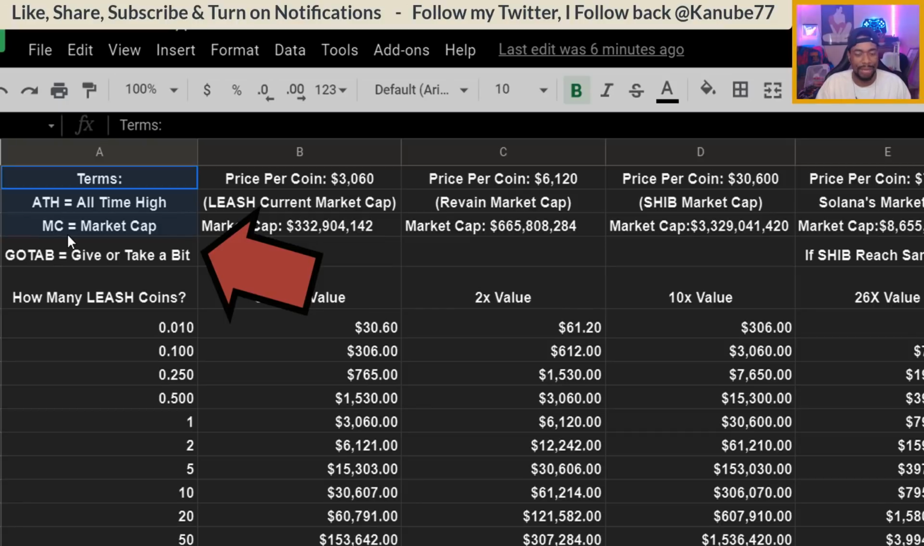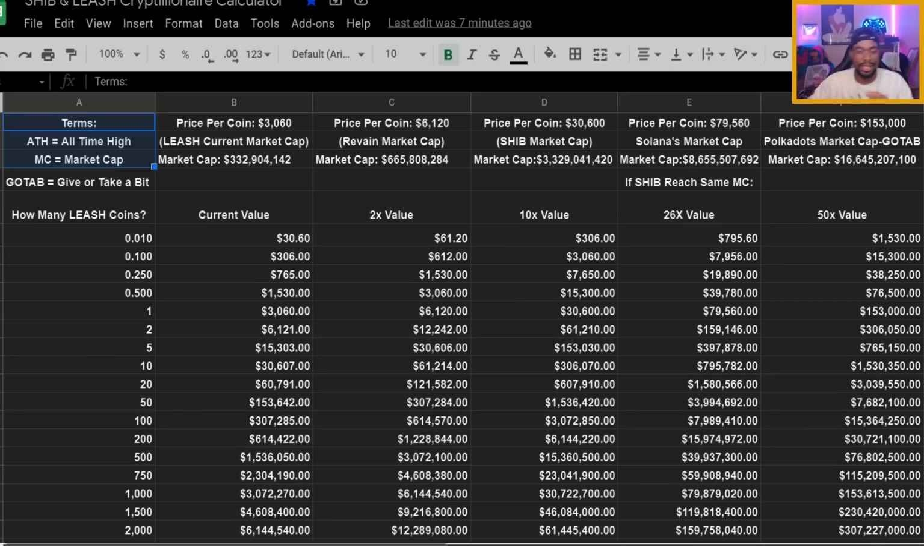As soon as we hop into it, as you can see right here, on the top left side I put the terms for those people who might not be familiar with them. ATH just means all-time high, MC equals market cap, and GOTAB stands for give or take a bit. I put that because I was trying to give the best examples as far as comparing market caps with other cryptos, and some of them might be a couple of millions off, but it's just to give you a better idea of how far not only LEASH and SHIB, but cryptocurrencies in general, can go when you compare them to other cryptos. Currently we're on the LEASH calculator.